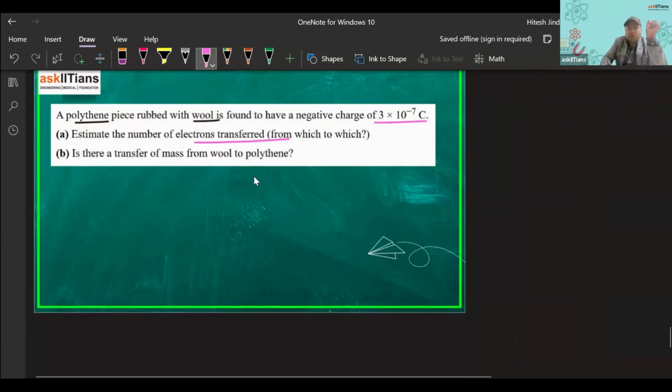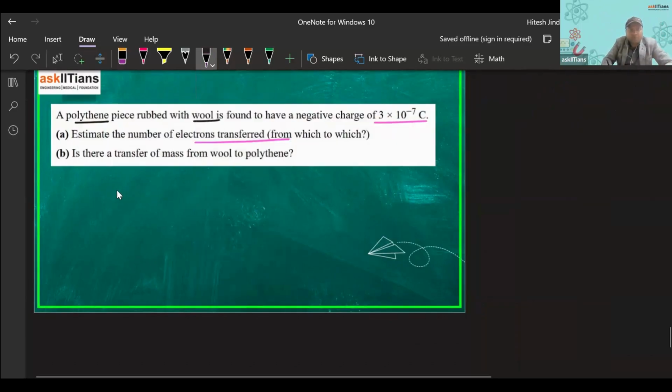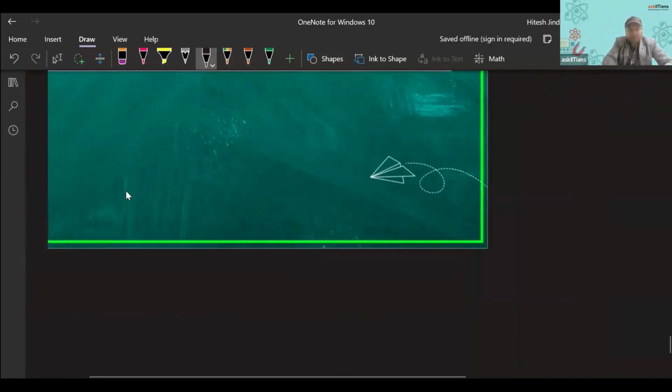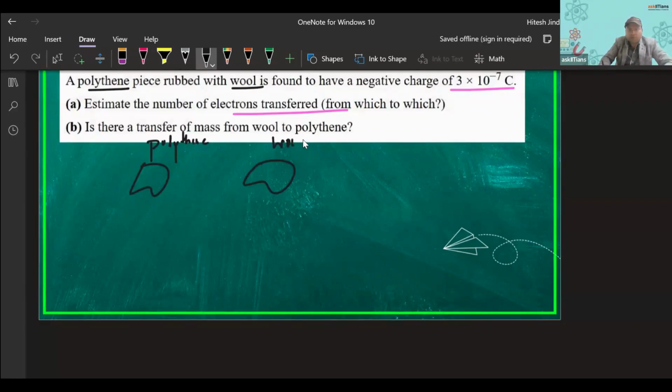So we have a polythene piece and we have wool. Let's say this is polythene, and this is wool.